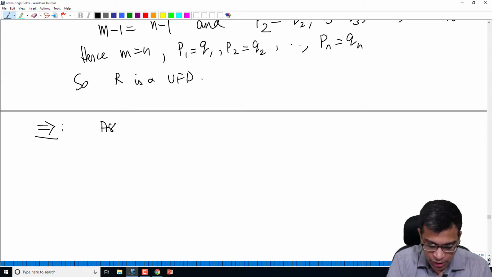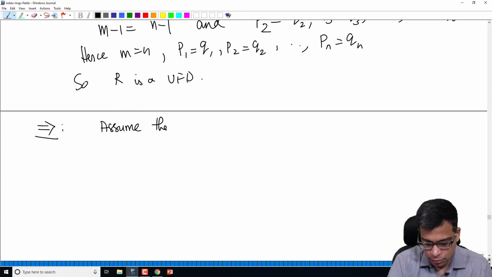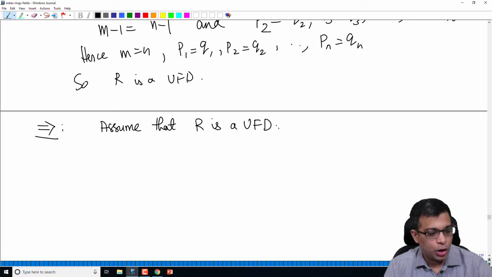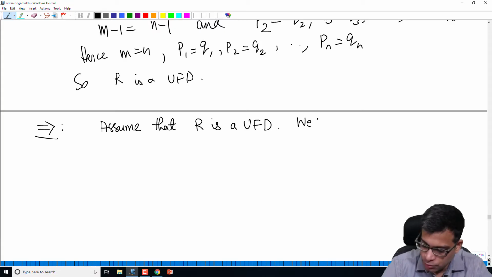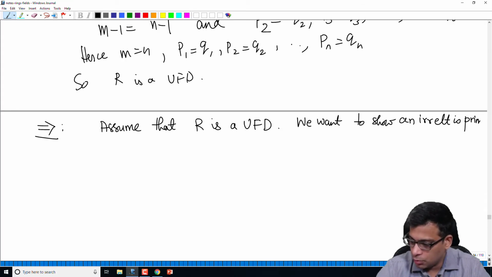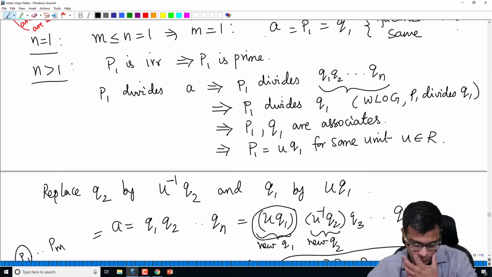So now we assume that R is a UFD. What do I have to show? We want to show an irreducible element is prime, right? So that's the proposition.